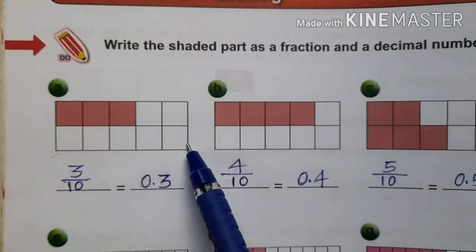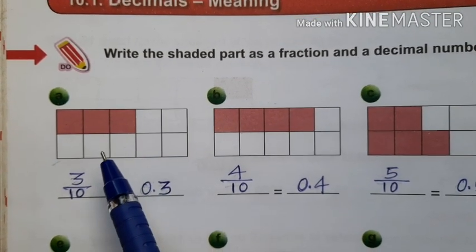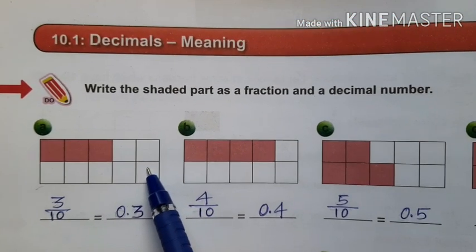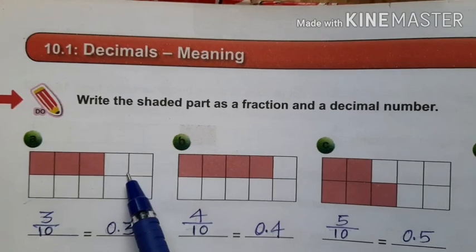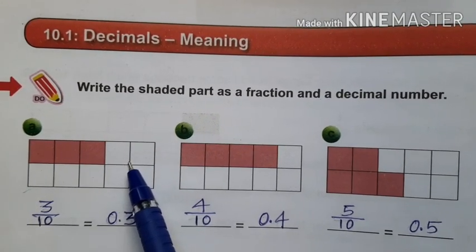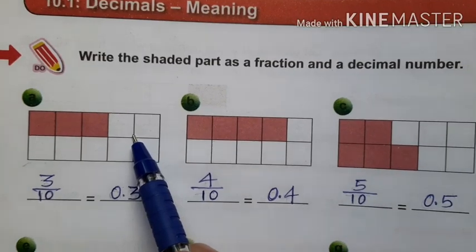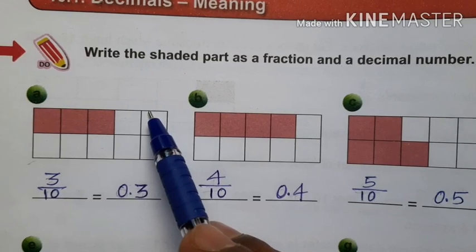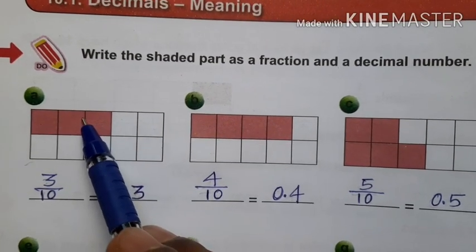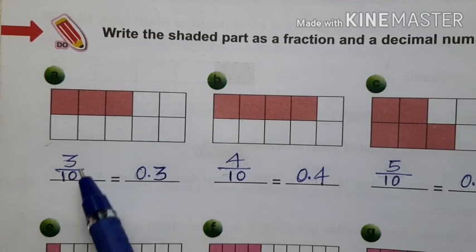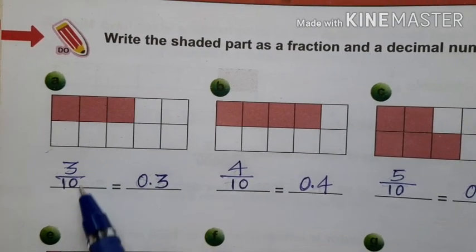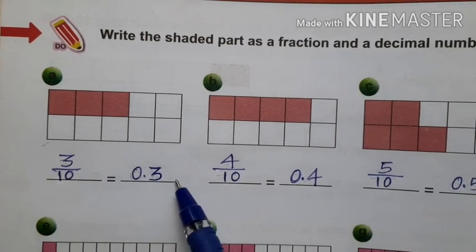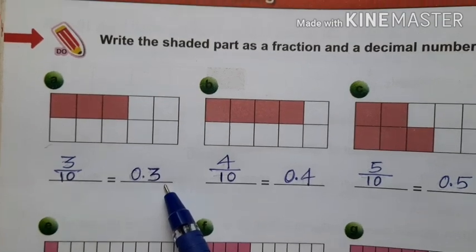Okay. Now children, this shaded part's value and unshaded part's value is represented or shown by the fractions or decimal numbers. Okay. Here we have divided this rectangle into 10 parts. Okay. Out of 10 parts, 3 parts are shaded. Therefore, we write it as 3 upon 10. Okay. This is fractional form. But 3 upon 10 is also equal to 0.3, which is a decimal form.